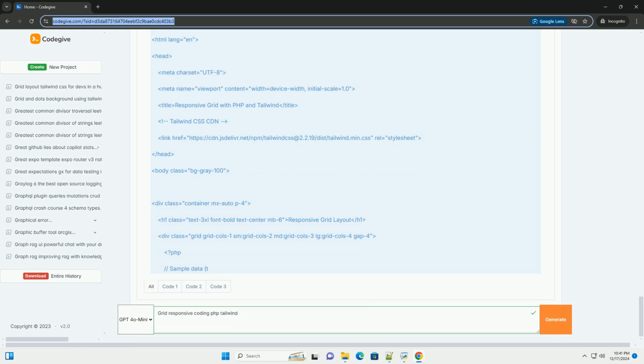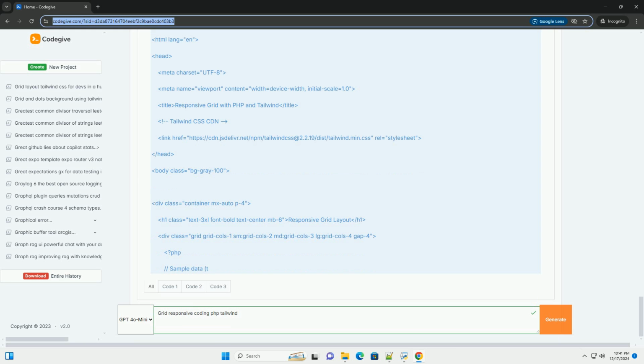Step 3, building the responsive grid. In the grid.php script, we use Tailwind CSS classes to create a responsive grid. Grid: this class initiates a grid layout. grid-cols-1: on small screens, display 1 column. md:grid-cols-2: on medium screens, greater than or equal to 768px, display 2 columns. lg:grid-cols-3: on large screens, greater than or equal to 1024px, display 3 columns. gap-4: adds spacing between grid items.